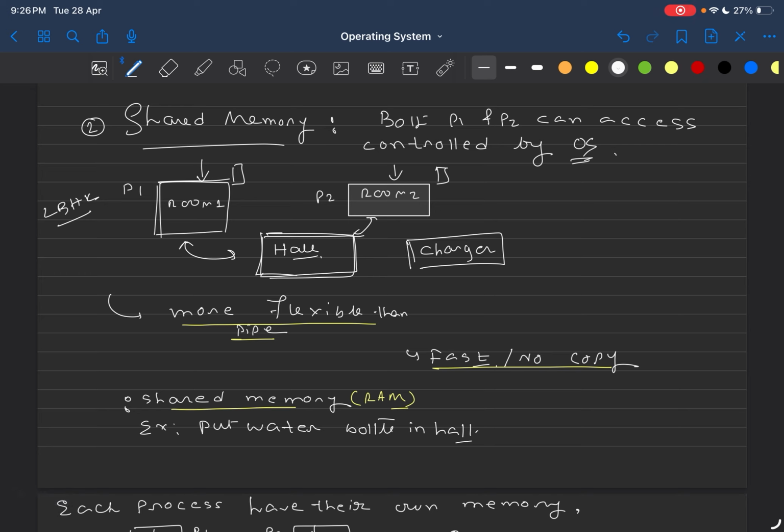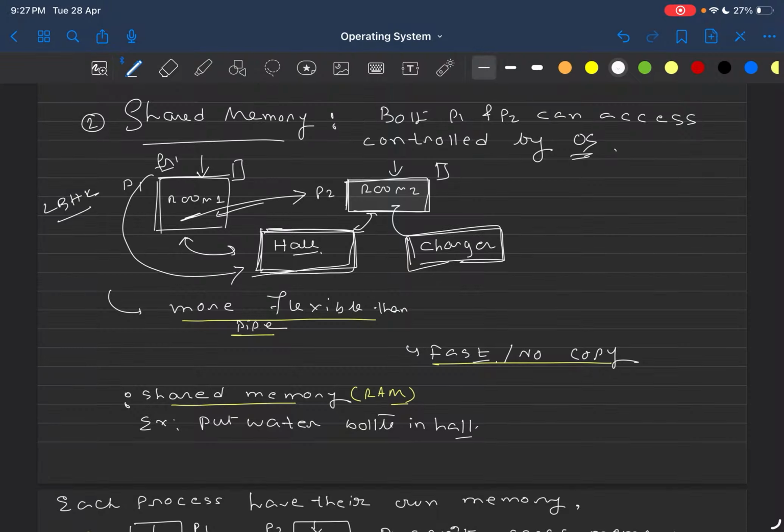So now this charger cannot be placed inside room 1, because in that case friend 2 will not be able to access the charger. Similarly, this charger cannot be placed into room 2, because then friend 1 will not be able to access it. Then what is the solution? The charger can be kept inside the hall room. Whenever friend 1 requires the charger, he can go to the hall room, use the charger, put it back in the hall itself and come back to his room. Then when friend 2 requires the charger, he can come to the hall, use the charger, keep it in the hall and go back to his room.